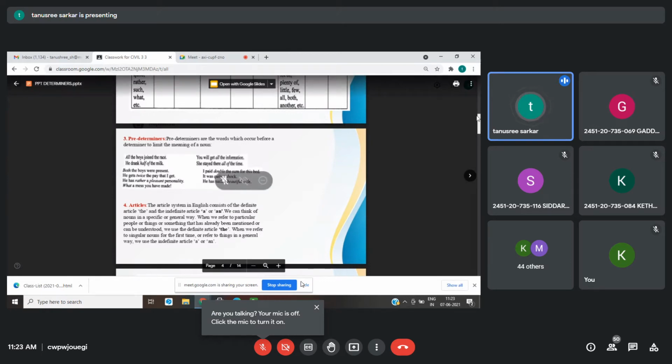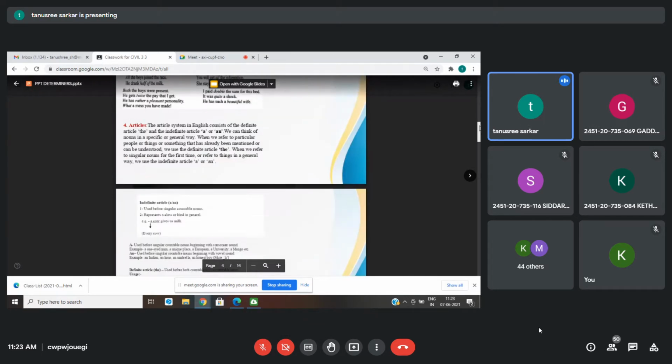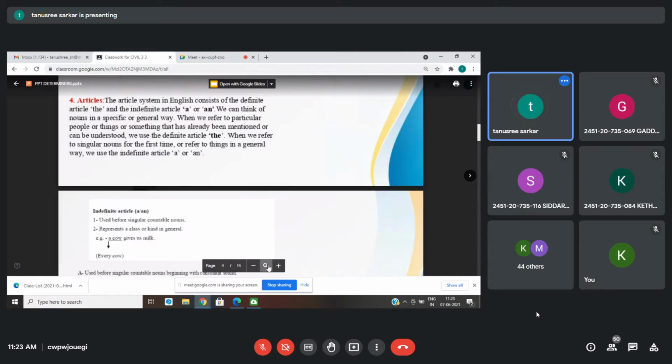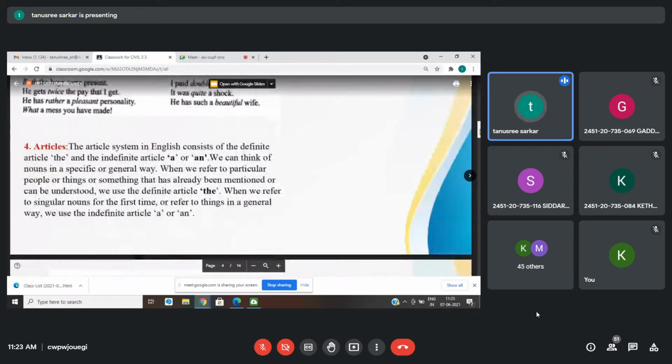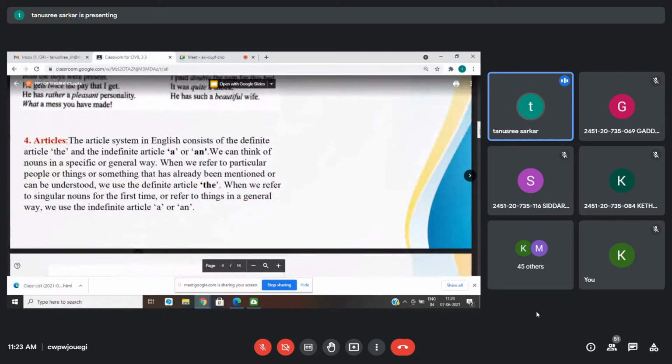Then come the articles. Articles are three in number: a, an, and the. A and an are the same. They have the same rules, right? The only difference is that a is used before consonant sounds and an is used before vowel sounds. Sounds, not alphabets.